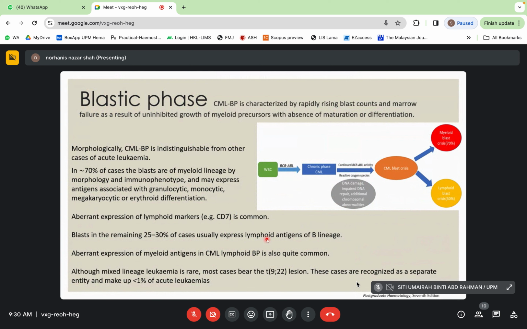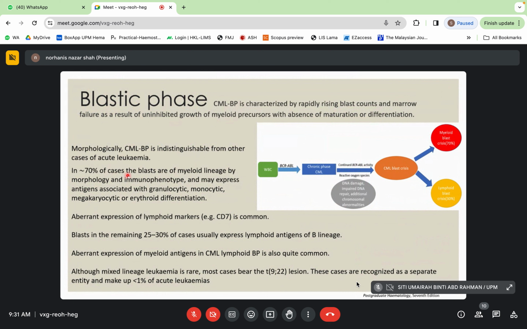In blastic phase, CML blastic phase is characterized by a rapidly rising blast count and marrow failure as a result of uninhibited growth of myeloid precursors with the absence of maturation or differentiation. In the chronic phase, there is still maturation to neutrophils, but here there is absence of maturation or differentiation. Morphologically, CML blastic phase is indistinguishable from other cases of acute leukemia.